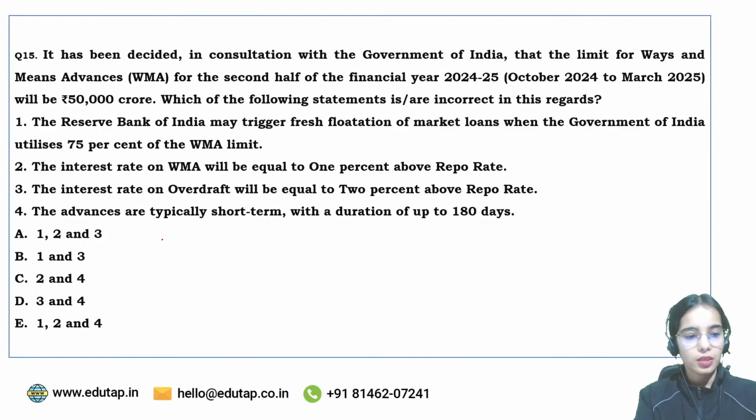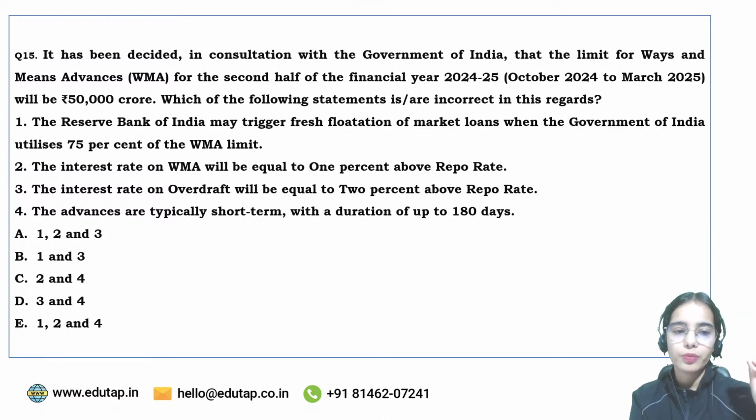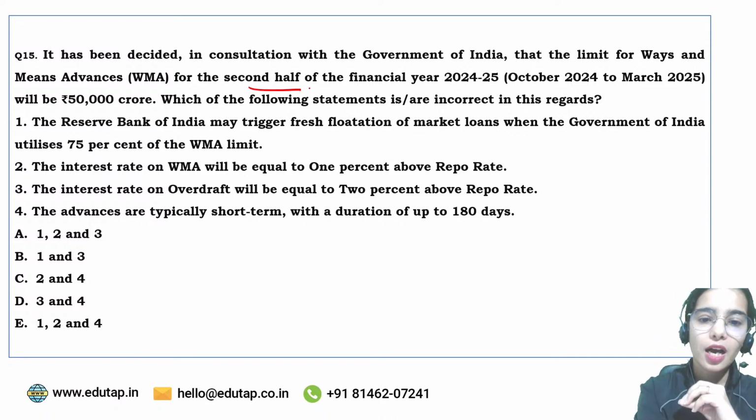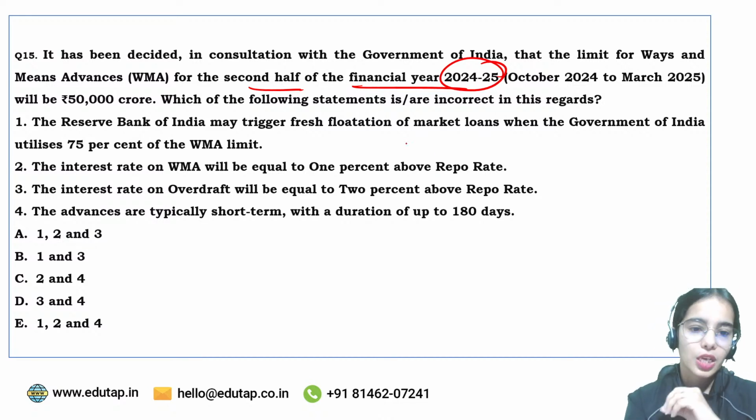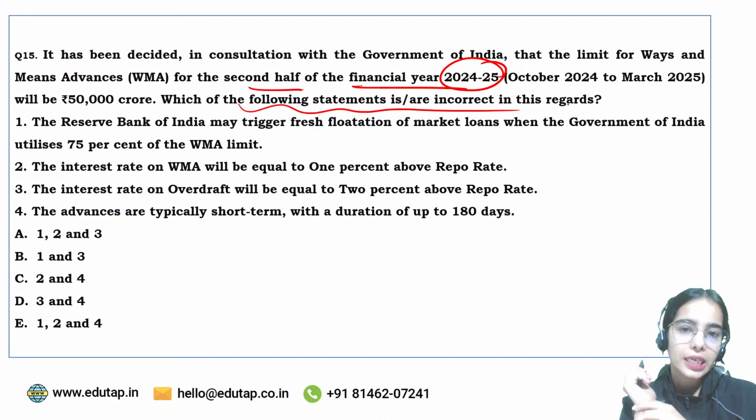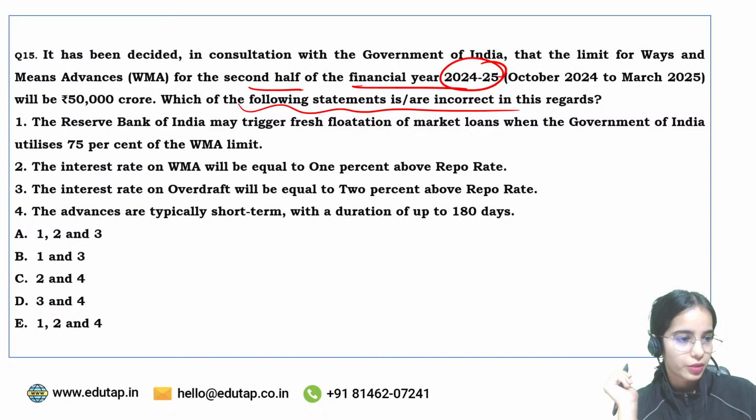Okay. Next is about the WMA. Recently it has been decided by the RBI in consultation with the Government of India that the limit for the ways and means advances for the second half of the financial year 2024-25 will be 50,000 crores. Which of the following statements is or are incorrect in this regard, that you have to tell me.